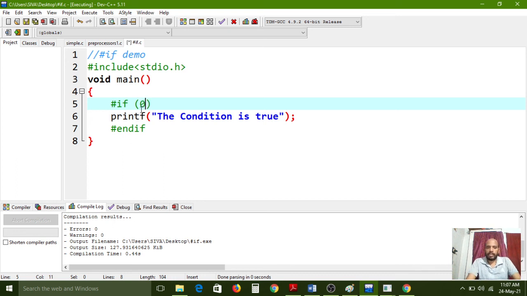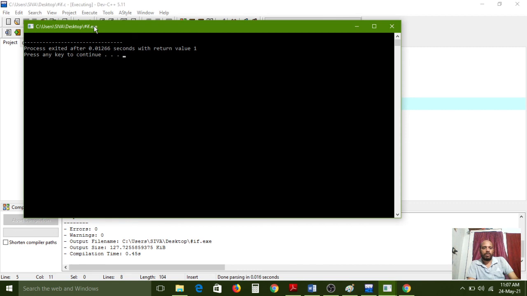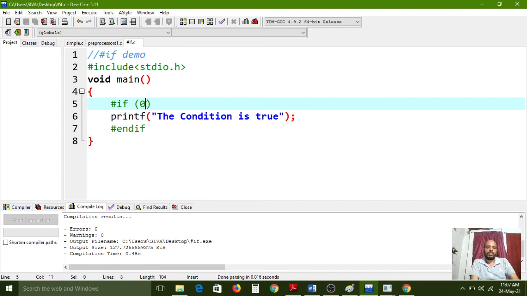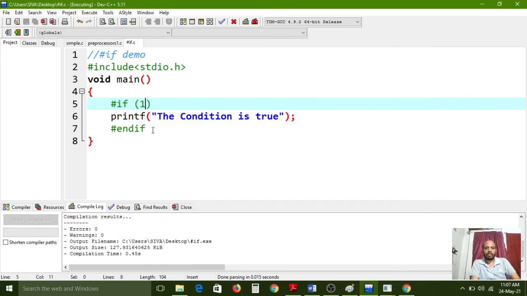So here, instead of this one, I am just using 0. Carefully observe, again I am compiling, again I am executing, so it is not printing anything now. That is the false statement execution because of 0. If it is 1, instead of 0, it will print. Any positive value, not only 1, if you give here, then it will execute in the proper way. But every time you need to compile and execute to see the output. Understand?